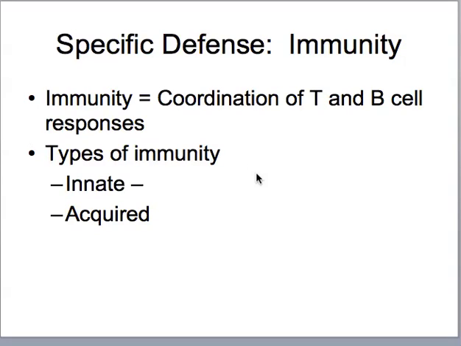Here, I want to talk to you about specific defense. We just got finished talking about non-specific defense systems, and now we're going to speak about specific defense, which we'll call immunity. Immunity is defined as a coordination of T and B cell responses. We have two types of immunity: innate immunity and acquired immunity.